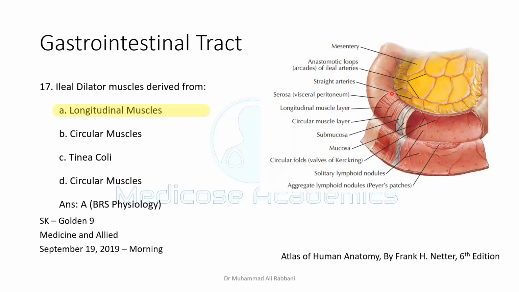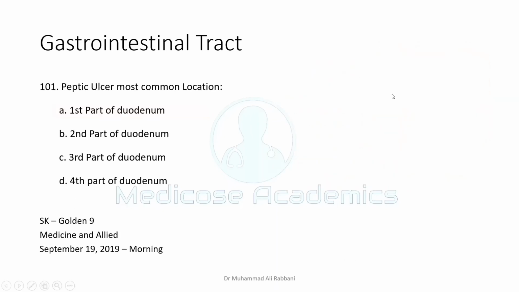It decreases the length but increases the diameter.